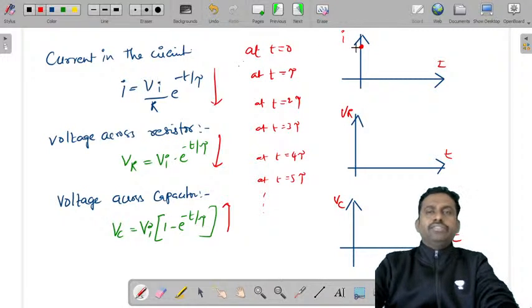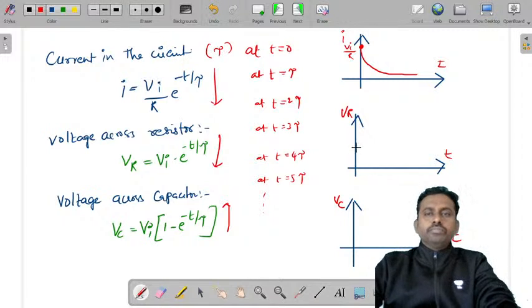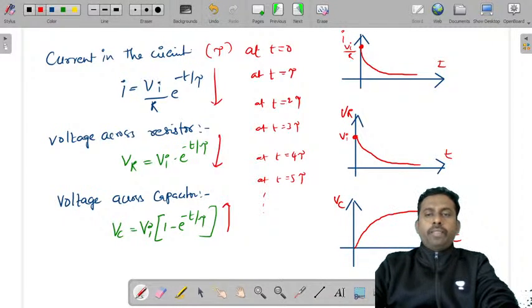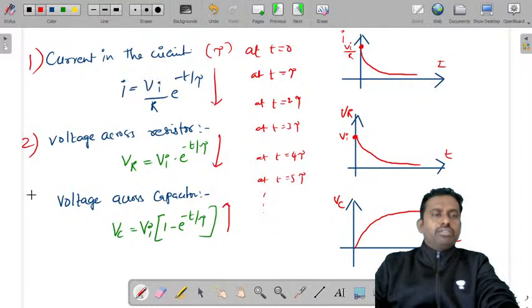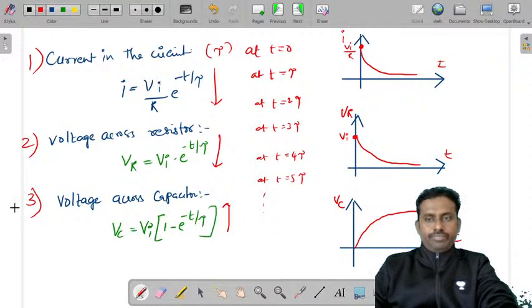At T is equal to 0, it is Vi by R. So this value will be Vi by R. It is a decreasing function, and how much it will decrease depends upon the tau value. And here, the voltage across resistor at T is equal to 0 is maximum, Vi, and it also decreases. And voltage across capacitor is an exponentially increasing function. So this is the current in the circuit, voltage across resistor, voltage across capacitor, and their plots.